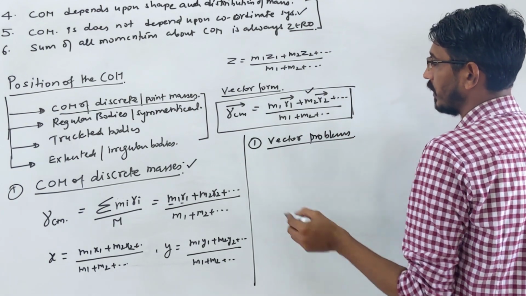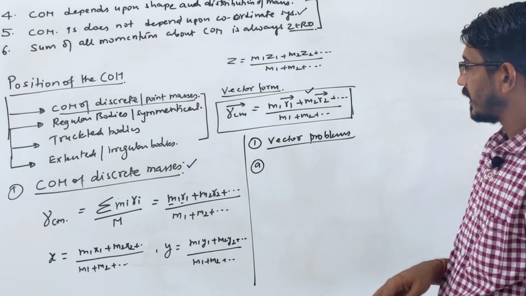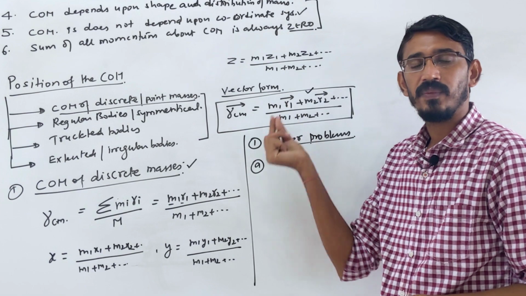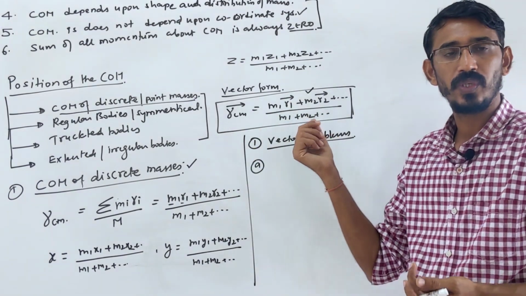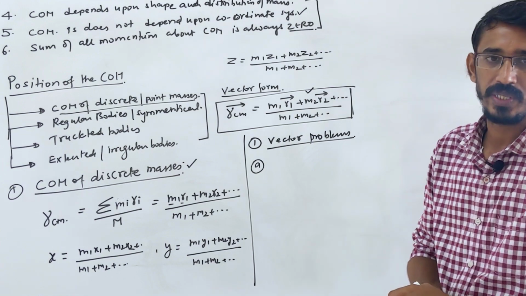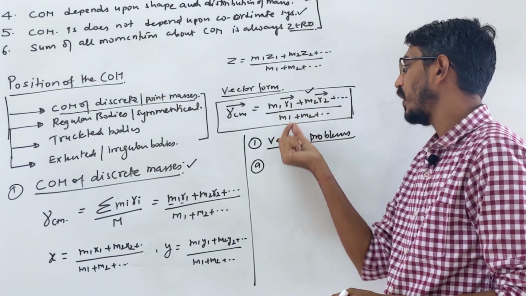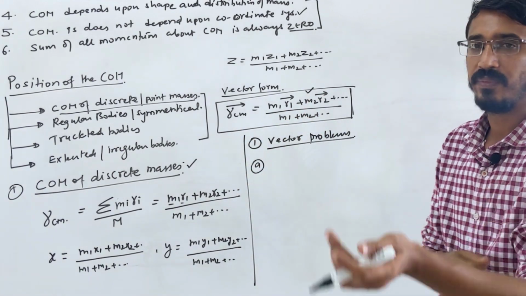Okay, yes. So many questions have been asked in our exam about vectors. These R1, R2 are the positions or coordinates of mass 1, mass 2 from some reference or coordinate system, right? So if they are given in vector form, you also have to put them in vector form and calculate. The answer can be given in vector form or in scalar form, we will see.